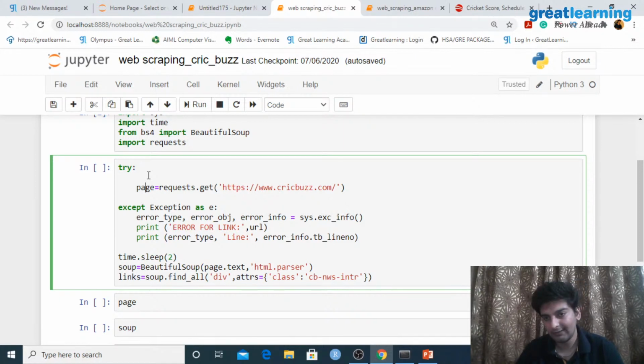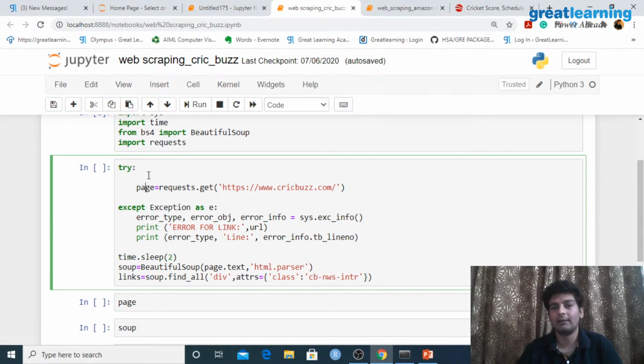That is because many a times, if I'm sending a request and the website is under maintenance, or the website does not acknowledge our request, then that is an error and we have to handle that error, right? So many a times it would happen that a website is under maintenance or is not working. In those cases, even though we are sending a request, we might not get a response.